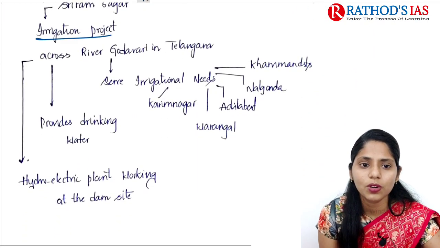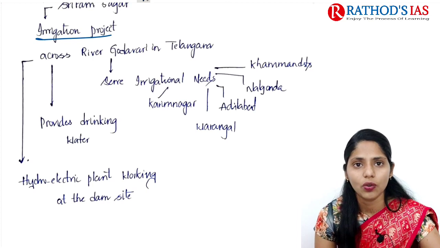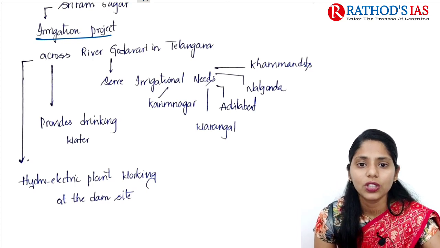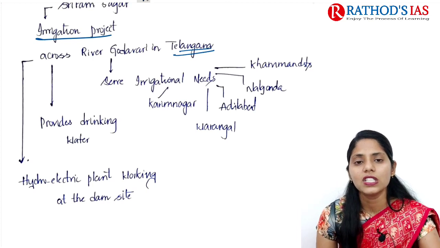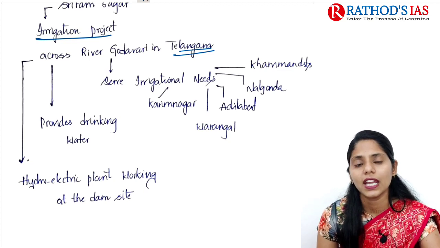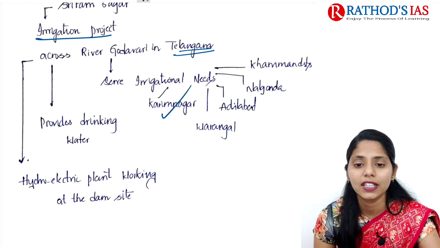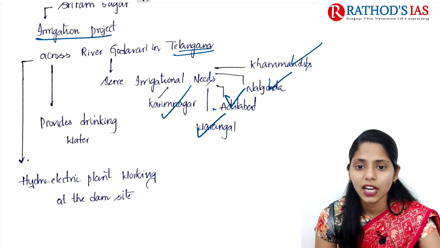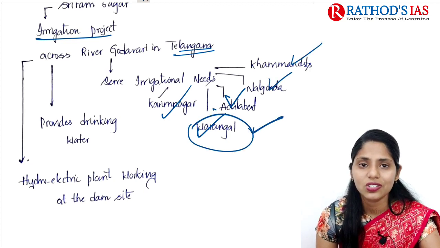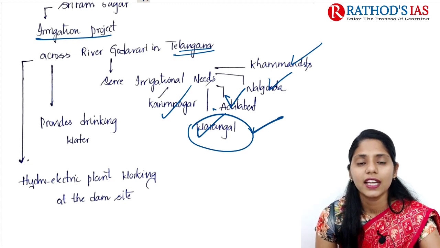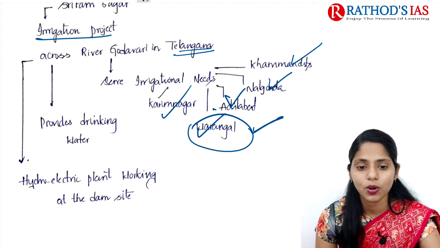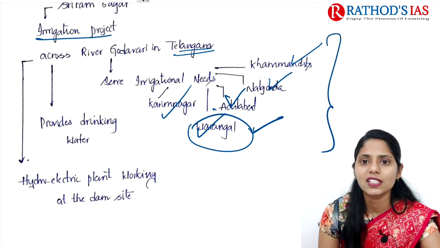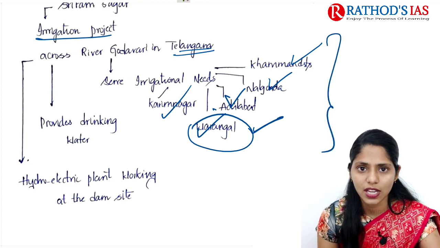It provides irrigation across river Godavari in Telangana, serving districts like Karimnagar, Warangal, Adilabad, Nalgonda and Khammam. In Warangal district, it also provides drinking water. And it is also a hydroelectric project working at the dam site. These are some important facts you need to focus on in this article.